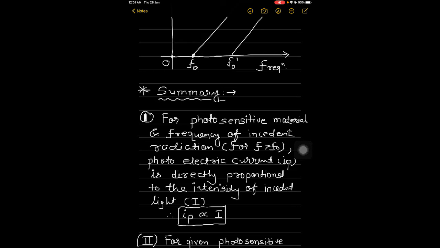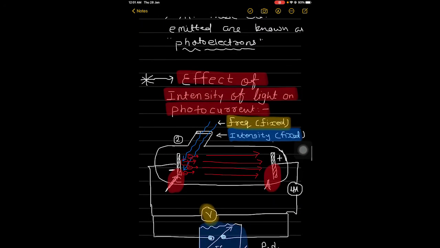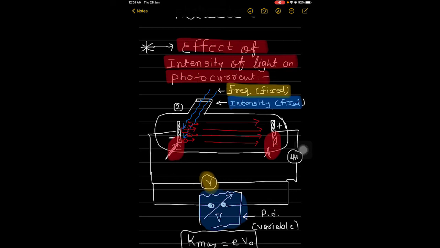According to the wave picture of light, the free electrons at the surface of the metal over which the beam of radiation falls, here in our case point C in the figure where the light is incident, absorb the radiation energy continuously.